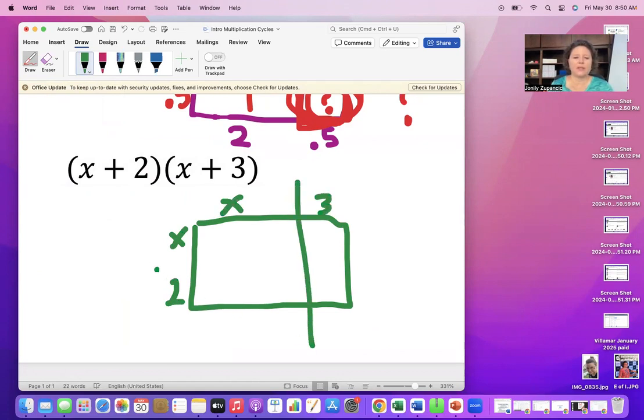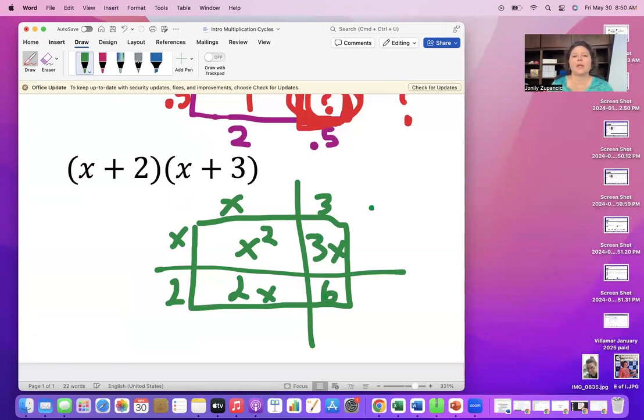And if students have had much exposure to multiplication as rectangle, we can use this rectangle to find the array or the area of a rectangle with side length x plus 2 by x plus 3. So we have 4 parts, x squared plus 3x plus 2x plus 6. And then we can write that all out and write our answer.